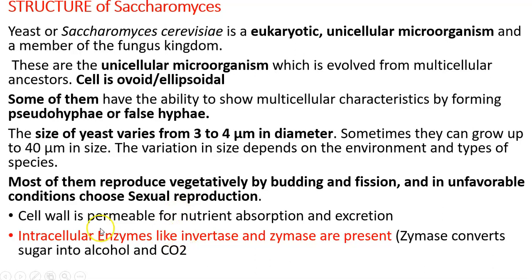And some more detail, the cell wall is made up of chitin and it is permeable for nutrient absorption and excretion. So it is through the cell wall that it absorbs the nutrients and does the excretion. Then intracellular enzymes are present like invertase and zymase. These enzymes convert sugar into alcohol and carbon dioxide. That's why we use this in the baking industry, etc. Saccharomyces is the reason for the fluffiness of bread, cake, etc.